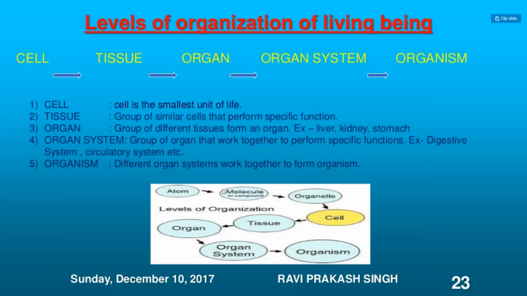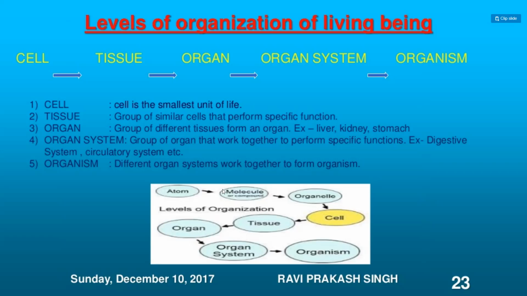Organ is a group of different tissues forming an organ, like liver, kidney. Organ system is a group of organs that work together to perform a specific function, like the digestive system. Organism means different organ systems work together to form an organism. It's like 1 plus 1 is 2, 2 plus 2 is 4. Like this, it goes on adding up the cells.